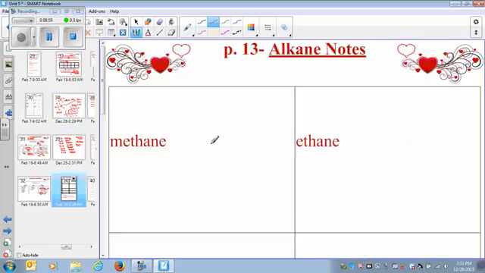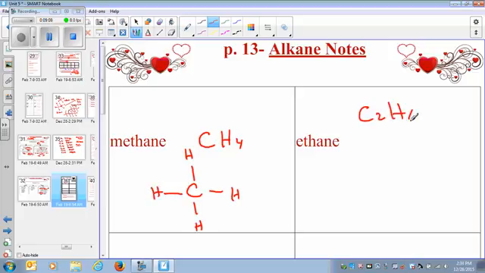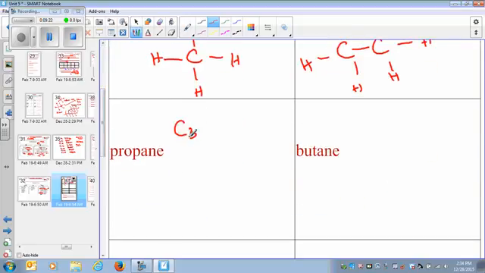So here is methane. It is CH4. So 1 carbon with 4 hydrogen atoms around it. Ethane is C2H6. So you have carbon and carbon, C2, and of course you have hydrogens around it. That makes it H6. So it's pretty simple structural formulas. Propane is C3H8. So you have 1, 2, 3, and then you have all hydrogens around it.